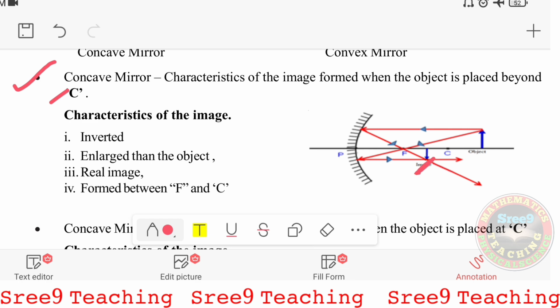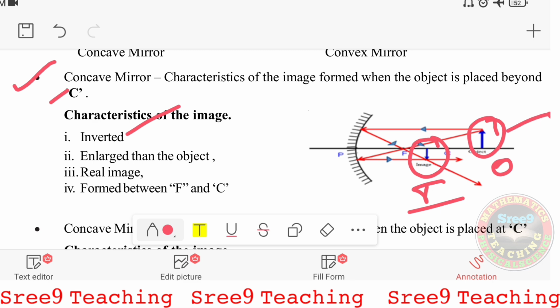Here they meet at this point. So here this is the image, and this is the object. This is O, and this is I. After observing the object and image, the characteristics, you see how it is. The image is inverted, that is upside down.